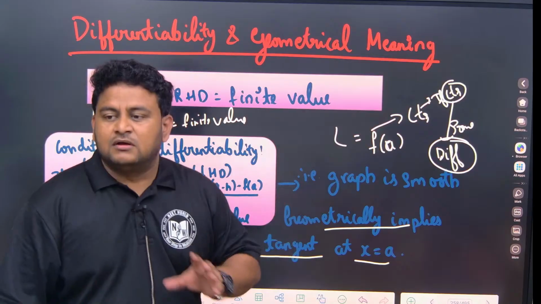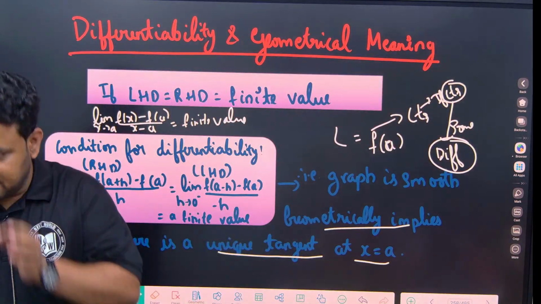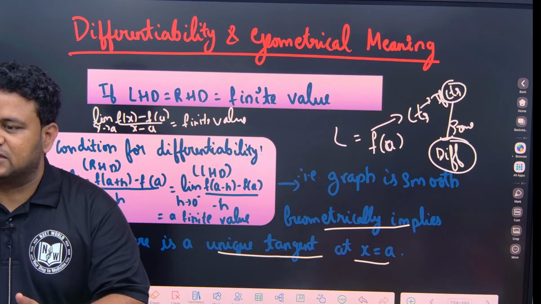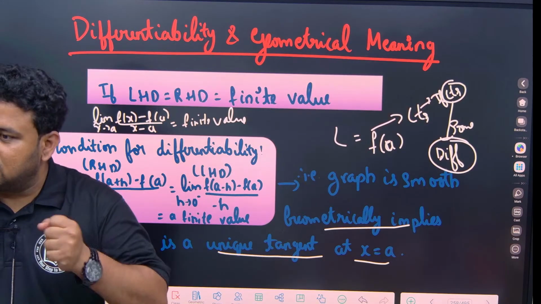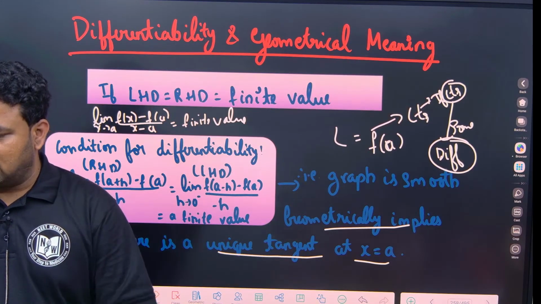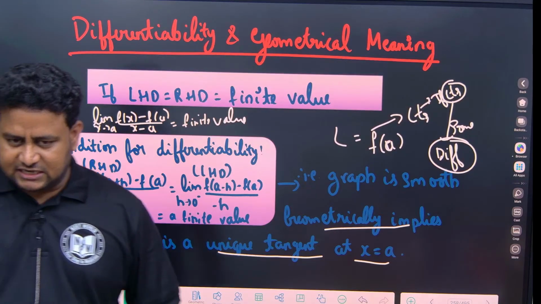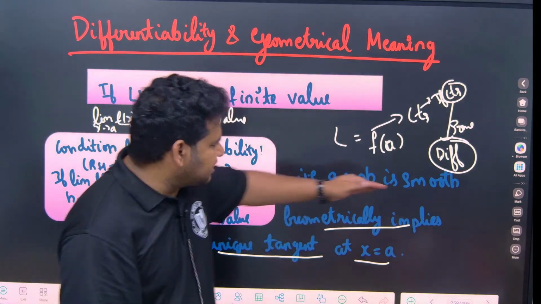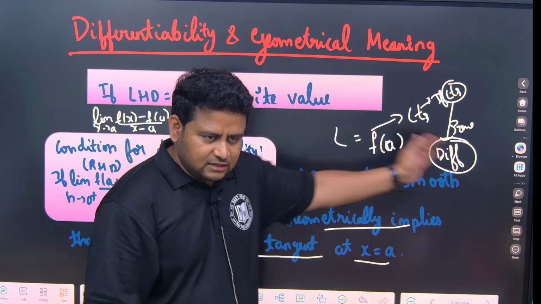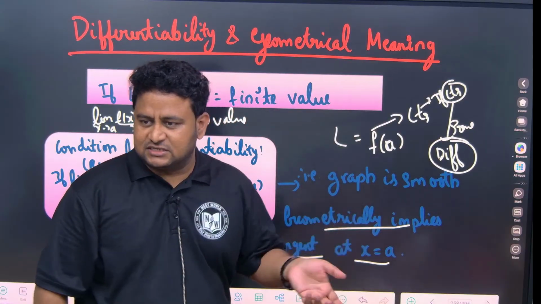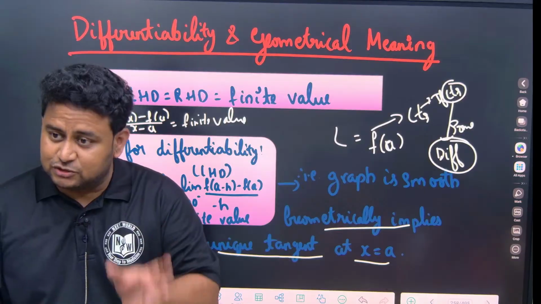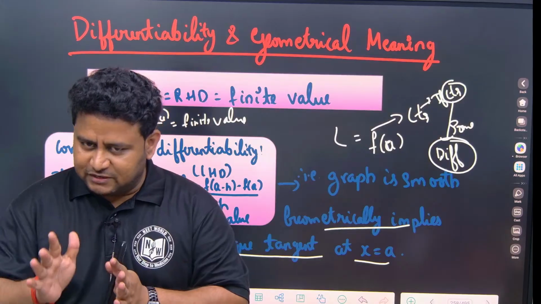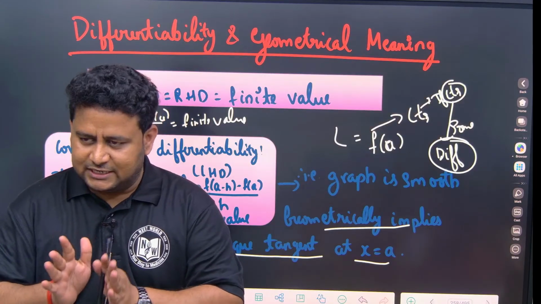So see here, all differentiable functions are continuous. Remember only this. But continuous functions may or may not be differentiable. Most of them are differentiable, but some are not. If I say a function is differentiable, it means it is continuous. If it is continuous, it means the limit exists. In the reverse way it is true, but in the forward way it may not be. If the limit exists, it doesn't mean that it is continuous, but the limit should exist for it to be continuous. First, the limit should exist and be equal to the functional value. If so, it is continuous.